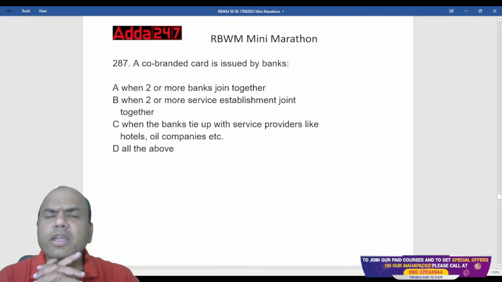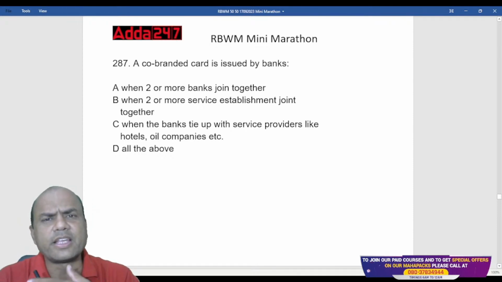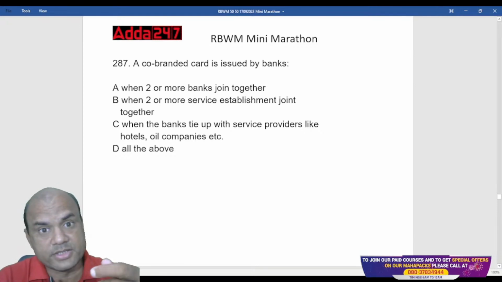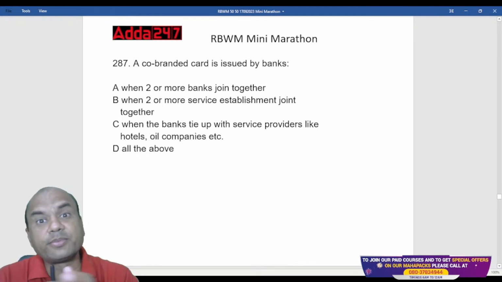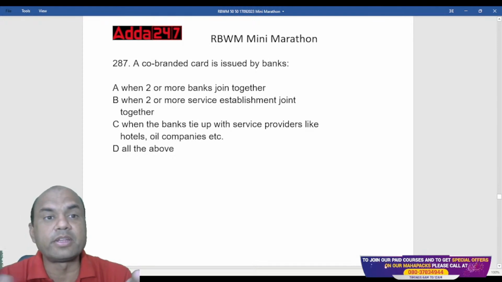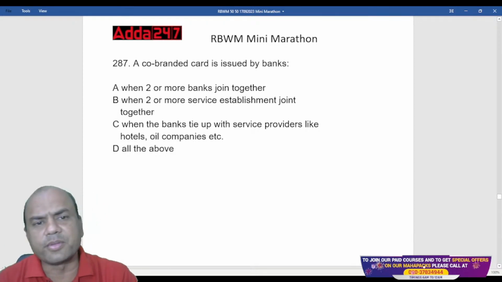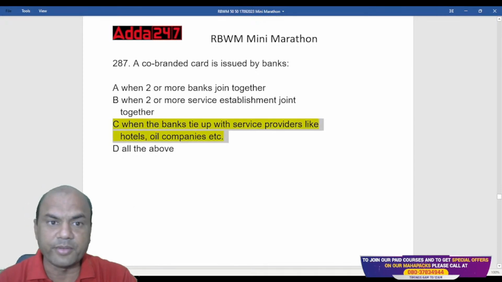Have you seen this co-branded card? SBI mainly has these co-branded cards: SBI with BPCL, Petro cards, SBI with HPCL, SBI with Inox nowadays, and SBI with many book companies. So the answer is not between the banks, but between a bank and another service provider. It can be anything like that. Got it? Next one.